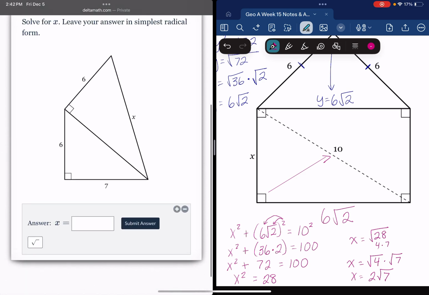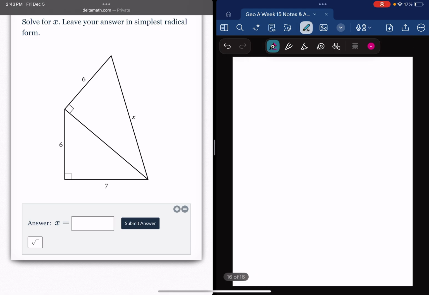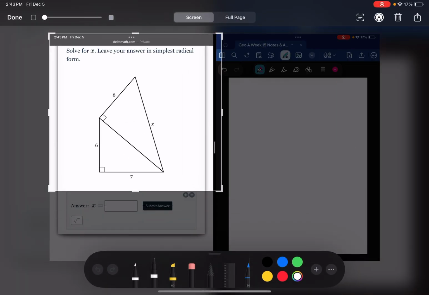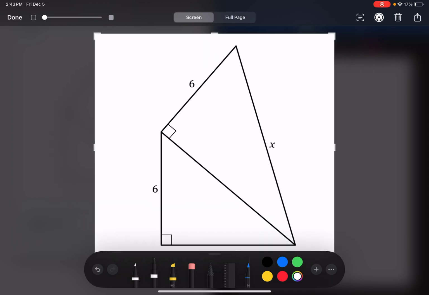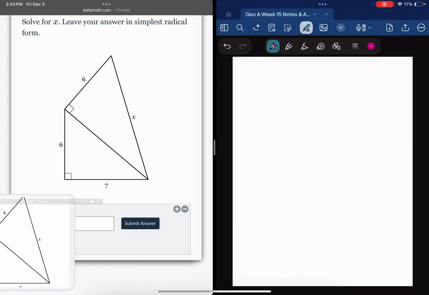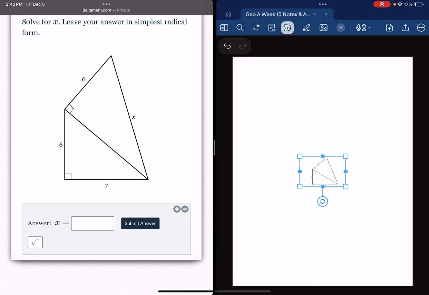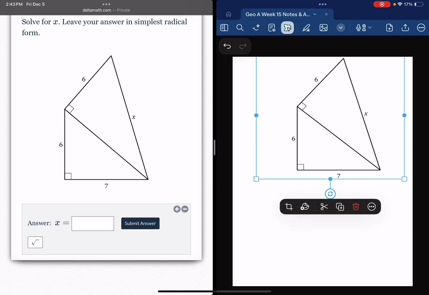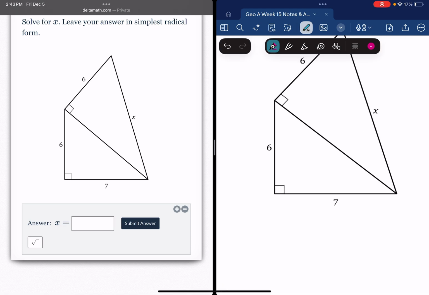If we look at this one, we would need to solve and find again the missing side of the triangle where we have 2 values for it. So we can label this one as y.